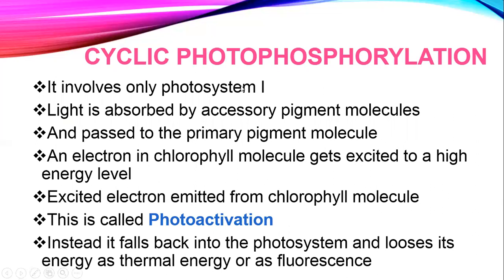Now remember this question often comes in Cambridge papers, and each point carries 1 mark. Once again, light energy is absorbed by accessory pigment molecules. First marking point: it involves photosystem 1 only. Then light is absorbed by accessory pigment molecules, and then passed to the primary pigment molecule.